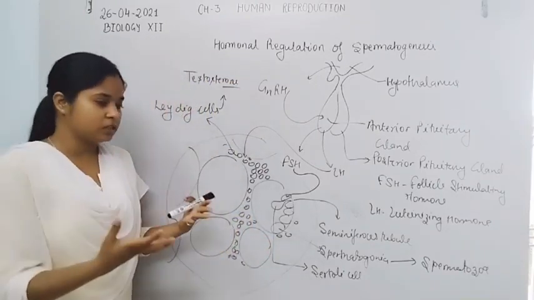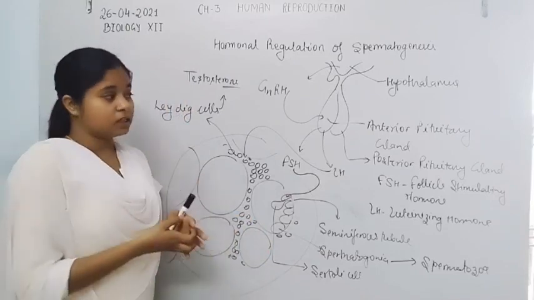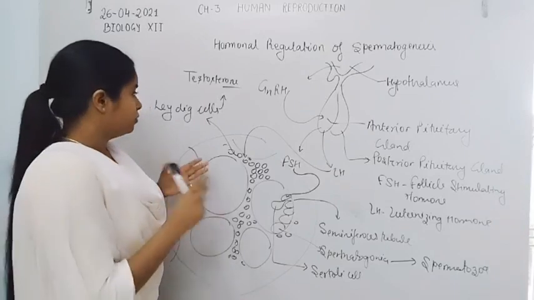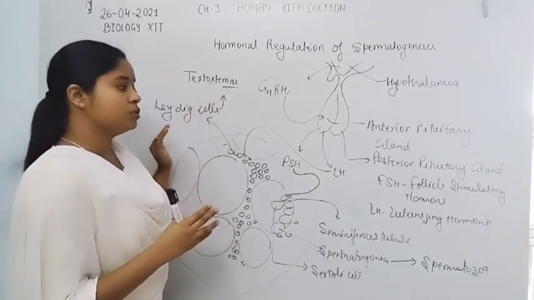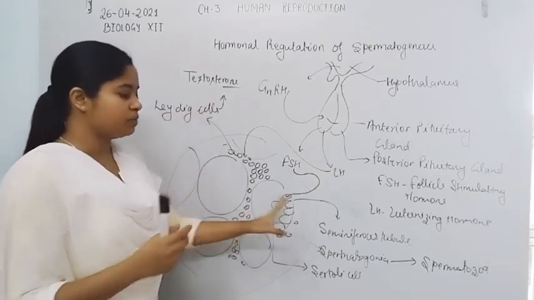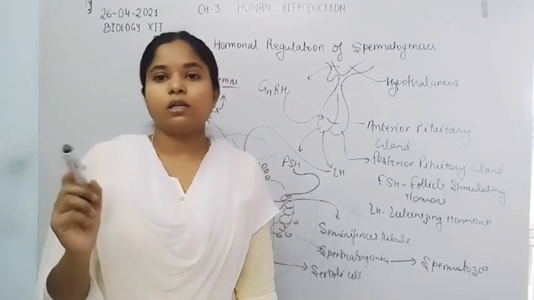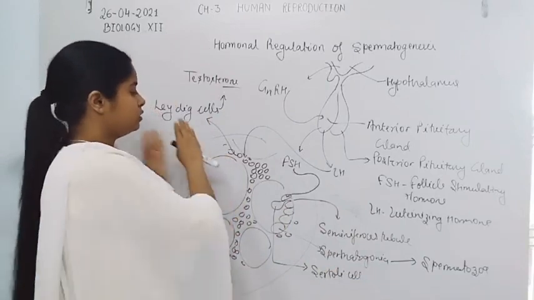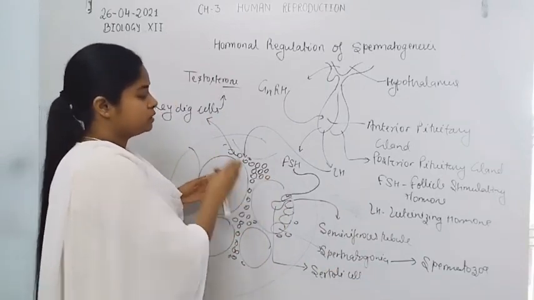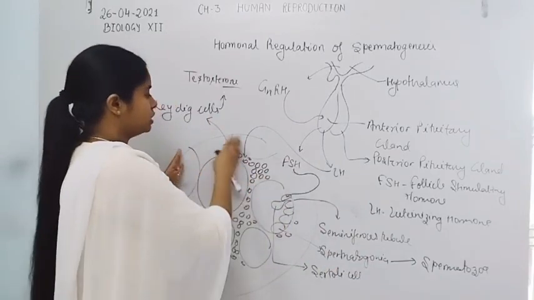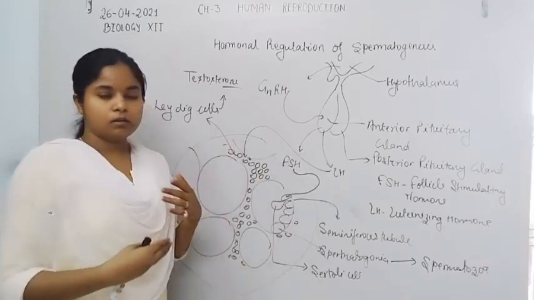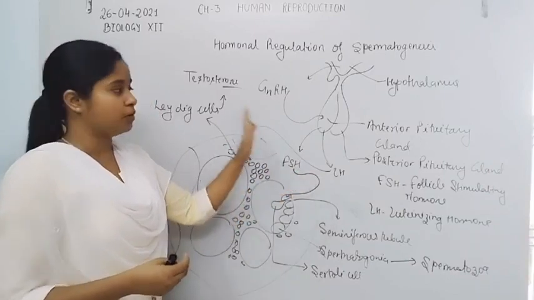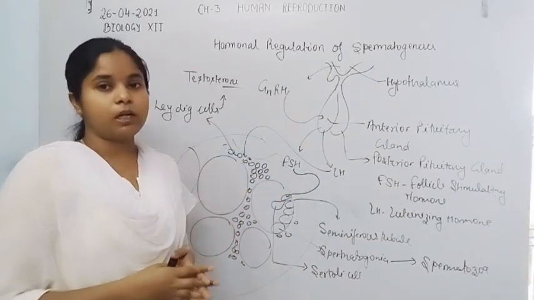The testosterone hormone acts on different cells of the body to increase the secondary sexual characters of male, to develop the male character. It also helps in the spermatogenesis process, so that's why they are stimulated by the luteinizing hormone at the same time when the FSH hormone is released from the anterior pituitary gland.